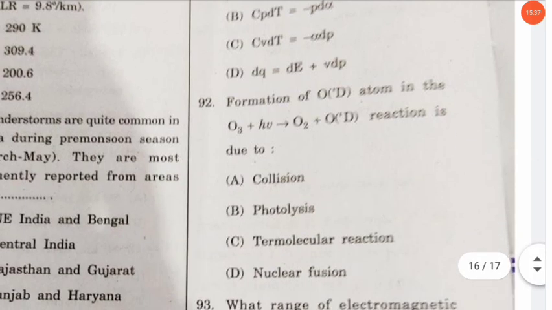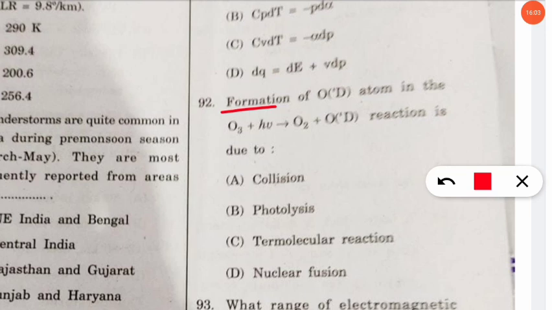The next question is from the ozone chemistry. So the question is, formation of O(1D) atom in this reaction, that is ozone plus energy, that is h nu, gives oxygen plus oxygen atom, and this reaction is due to what? And this is due to the reason of photolysis. Photolysis means breakdown by light. Lysis means the breakage, and photo means light.